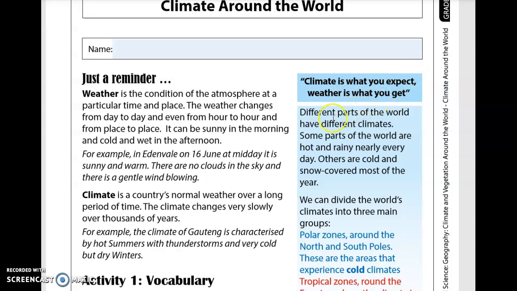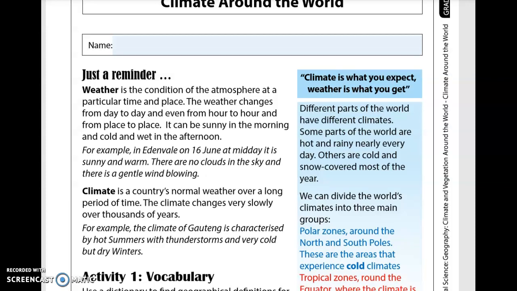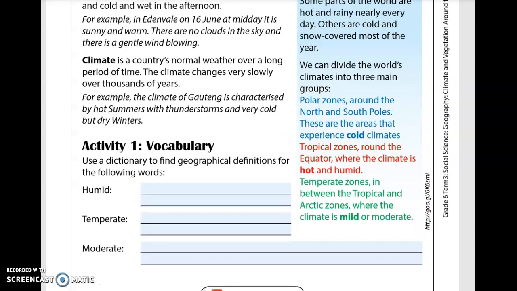So different parts of the world have different climates. Some parts of the world are hot and rainy nearly every day, and others are cold and snow-covered most of the year. Now, I want you to write down the following. We can divide the world's climates into 3 main groups. You are allowed to use colored pens to write this down, just to make it easier for you to study.